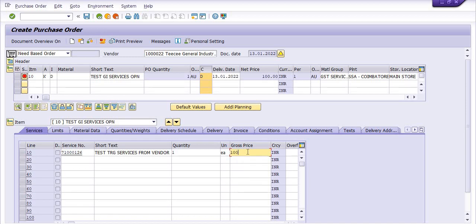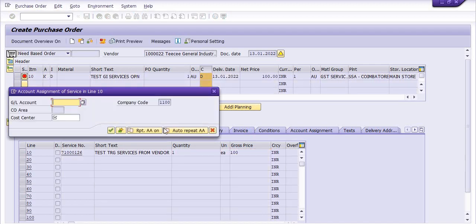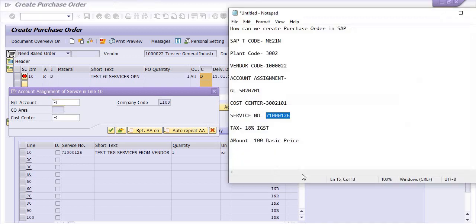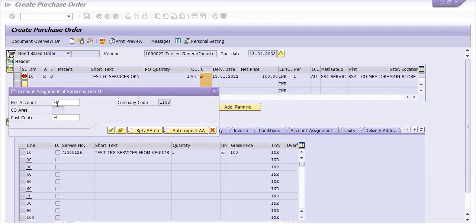Then you need to go on the account assignment tab. Here you need to choose the account assignment. I'm choosing the account assignment as 5020701.